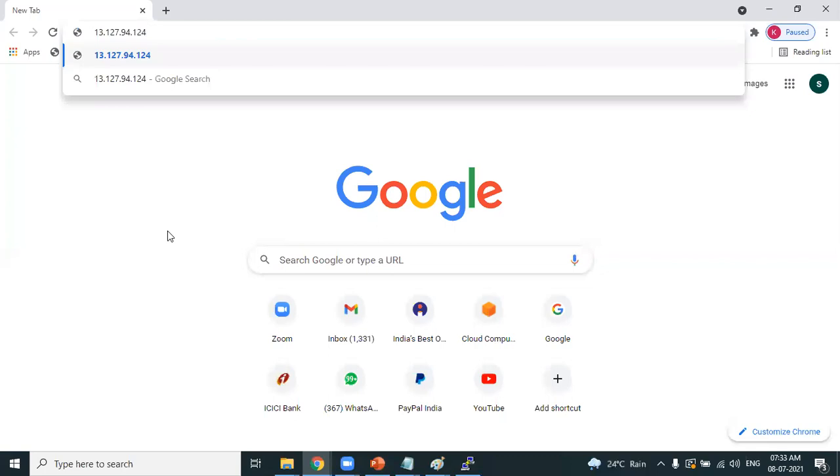As I have opened the HTTP port, the request will go to the web server. Am I getting the web page? Yes or no? It may be as simple as my Google page, or it could be as complex as a Facebook page. But the concept is the web server. We have experienced ourselves the concept of creating the web server.